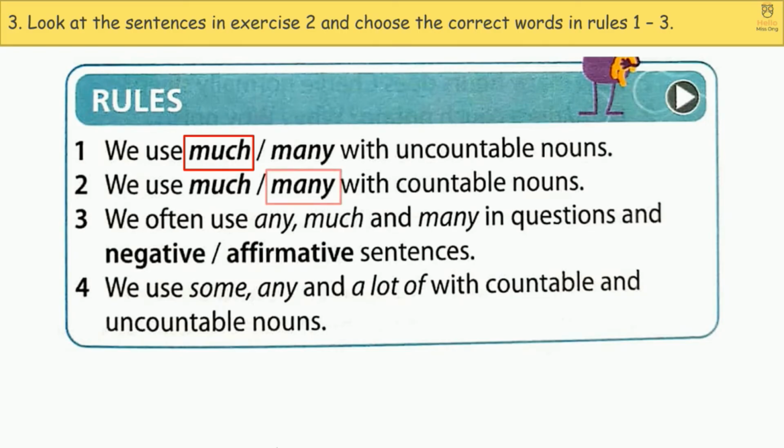We use many with countable nouns. 3. We often use any, much, and many in questions and negative sentences. 4. We use some, any, and a lot of with countable and uncountable nouns.